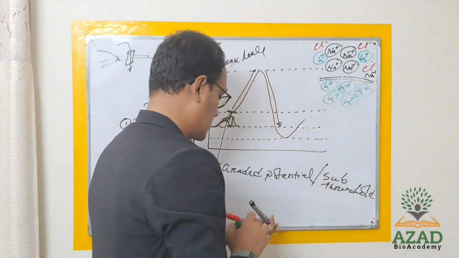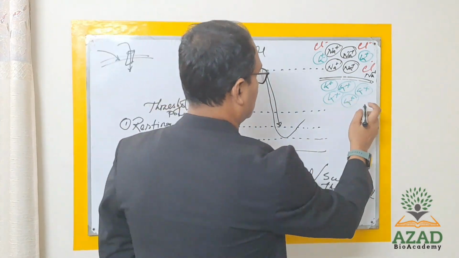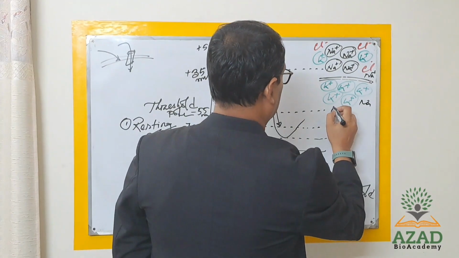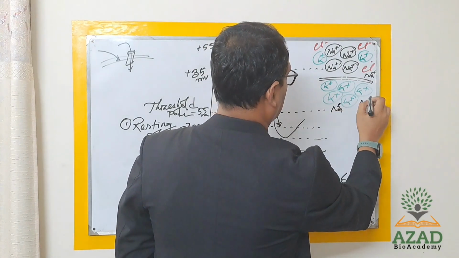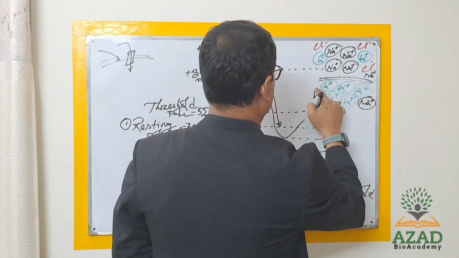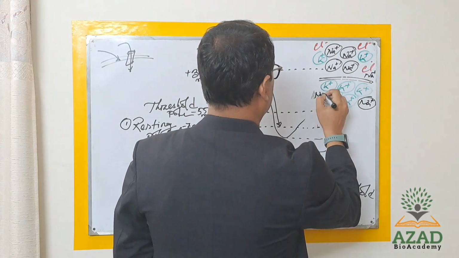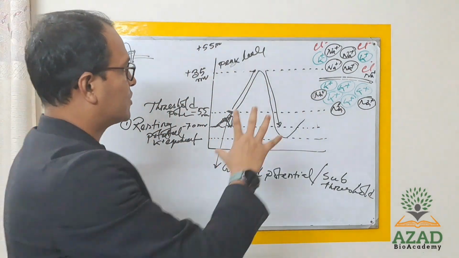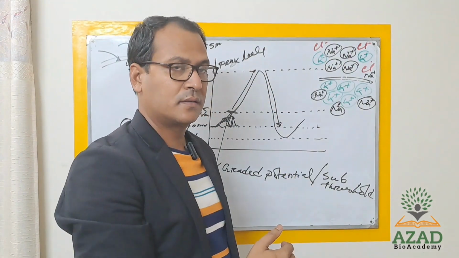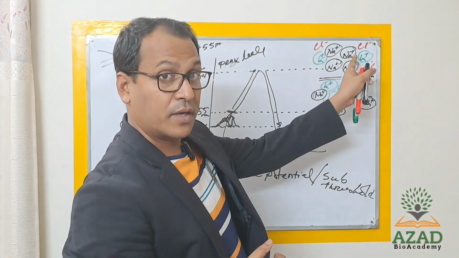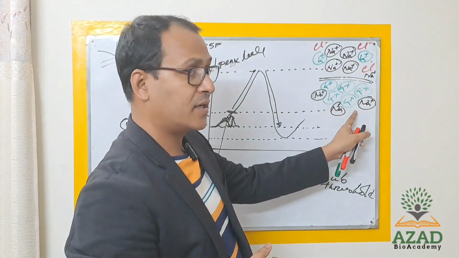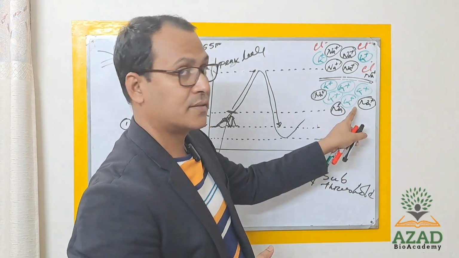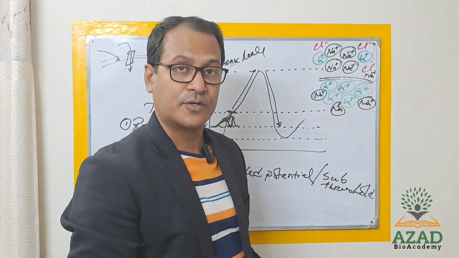Okay, and some sodium there. So you can say in normal resting state, outside of the membrane, sodium is very rich compared to the inside, and inside the cell, potassium is very rich.